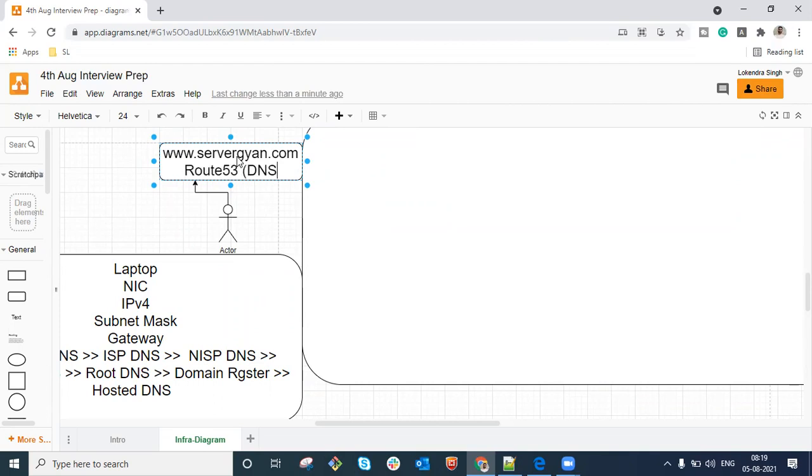This is a DNS service on top of AWS. You can define that as soon as a particular actor or customer enters servergyan.com into the browser, then the request will be routed to Route 53, because that is our domain name server. Once it is resolved from there, then the request will be redirected to one of the load balancers.